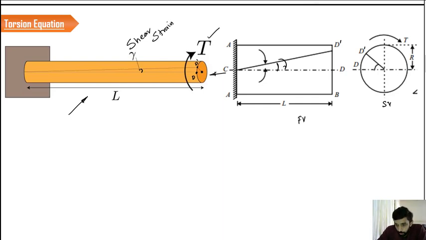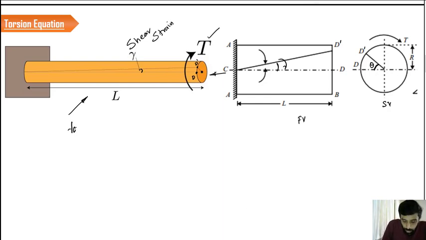The amount of deformation that happened in the cross section is called theta, which is nothing but the angle of twist. I will explain all these terminologies once again after the derivation. So theta is called the angle of twist, and gamma is called the shear strain. Now let us derive the torsion equation of this particular cross section.